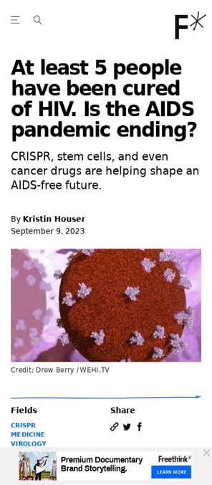The life expectancy of someone in the US infected with HIV is currently about the same as the rest of the population. This is largely due to antiretroviral therapy, a daily treatment regimen that decreases the level of HIV in a person's blood to the point it's no longer detectable or transmittable. There have been a handful of people over the last couple of decades that have been able to reach undetectable HIV levels while off treatment, essentially meaning they've been cured of the disease. New universal cures are now on the horizon.